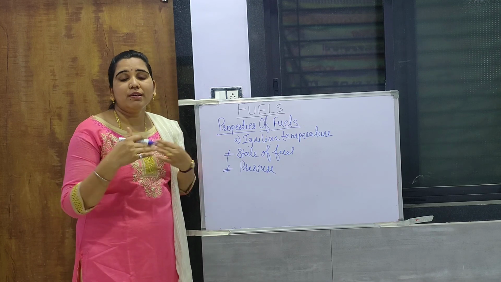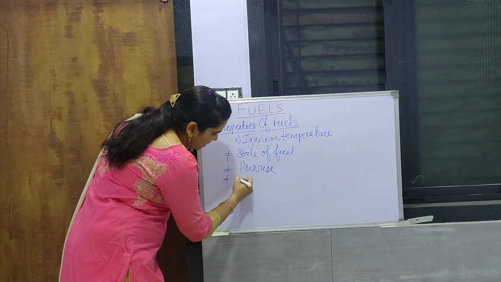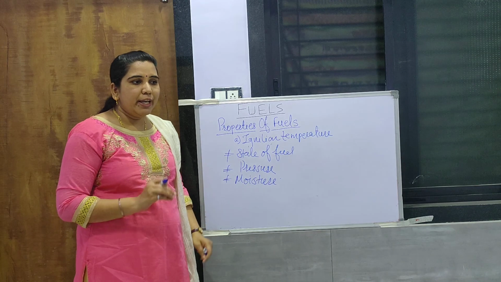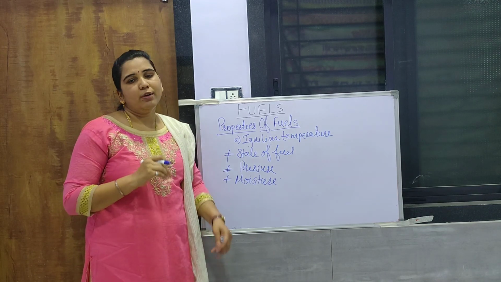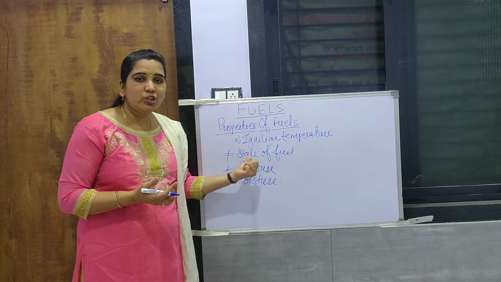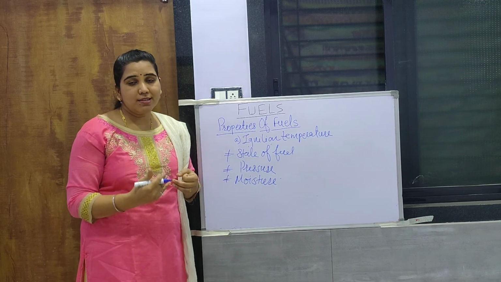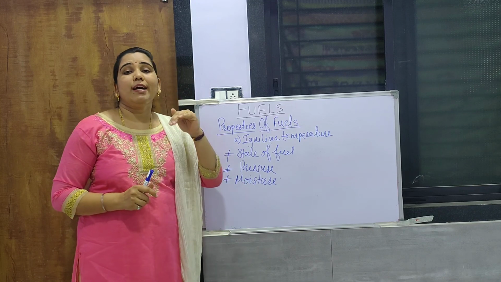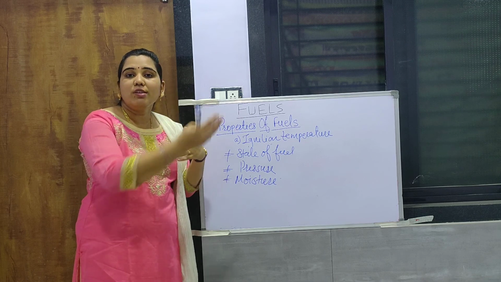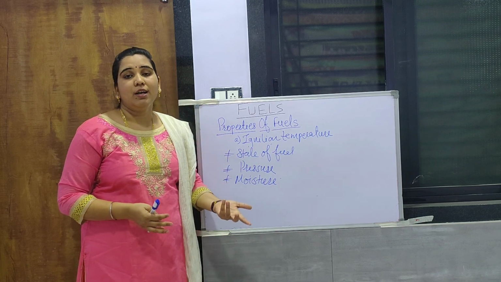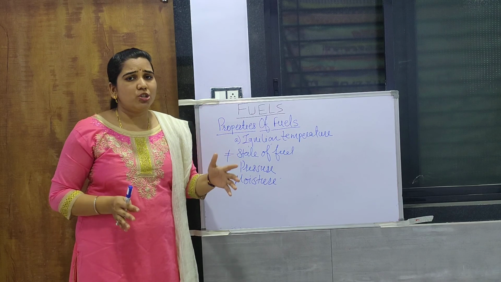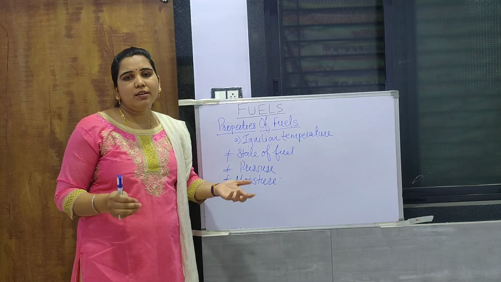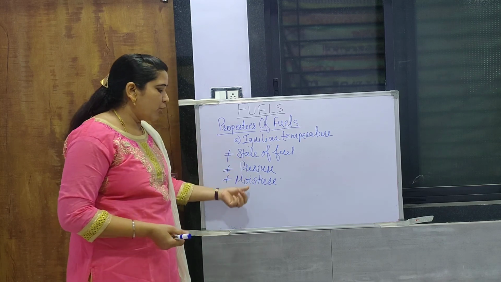Then moisture present in the environment, along with the moisture present in the fuel itself. If a coal sample has more moisture, it will require more energy to start up, that is, a higher ignition temperature. If it is more dry, it will have a lower ignition temperature. While if any fuel is burning continuously in the atmosphere and the environment is more moist, it will have a higher ignition temperature, while in dry conditions it can easily catch fire. So in this way moisture is also important.